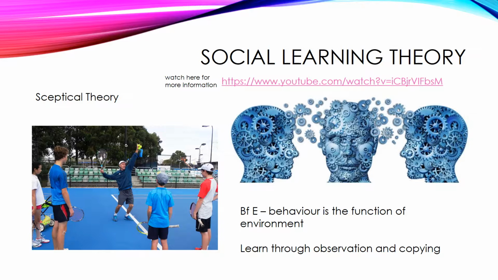Within social learning theory, you learn through a process called socialisation, and also by observation and copying. Similar to trait theory, social learning theory is a sceptical theory. Social learning theory is suggested to lead to stable behaviour in a certain situation. However, it doesn't take into account personality changes and doesn't consider how innate characteristics affect personality.